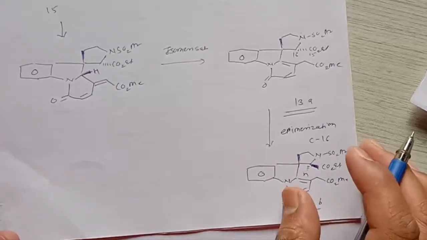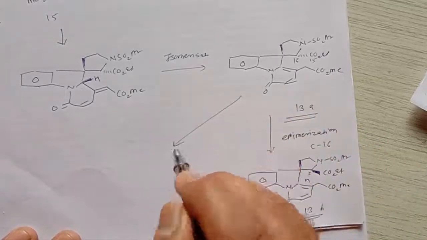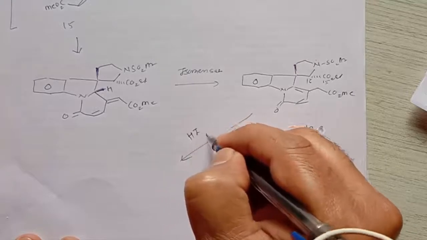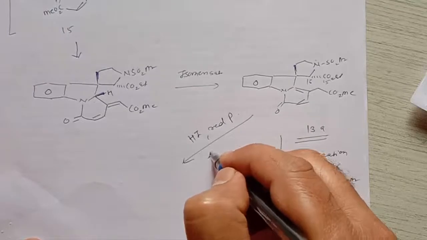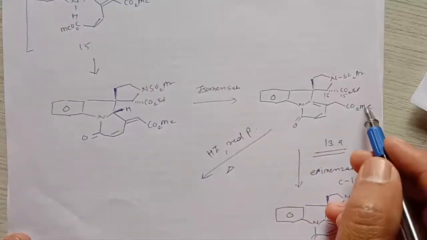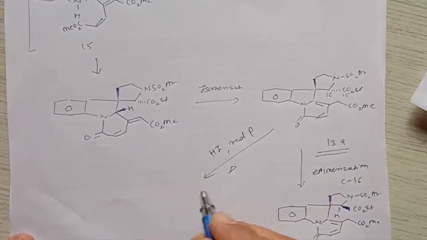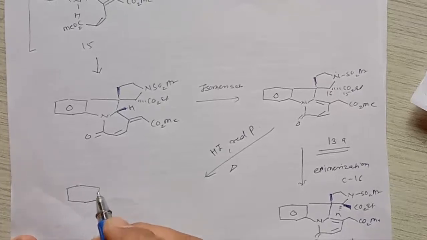But when we treat this 13A molecule with HI and red phosphorus, and heat this molecule, what does it give? It will convert this ester group into the acid, and we get a molecule like this.